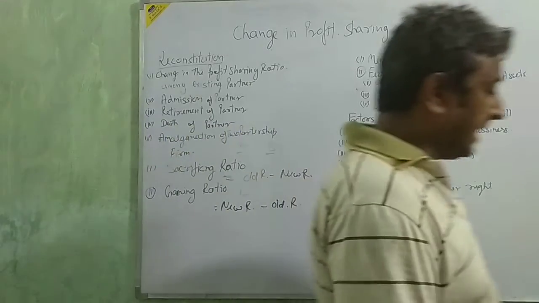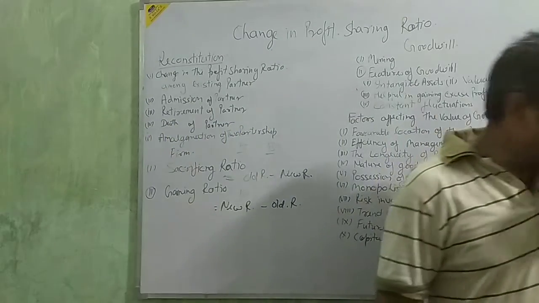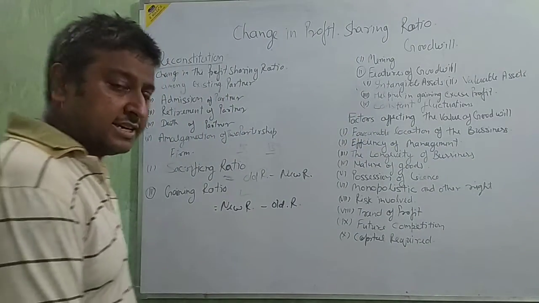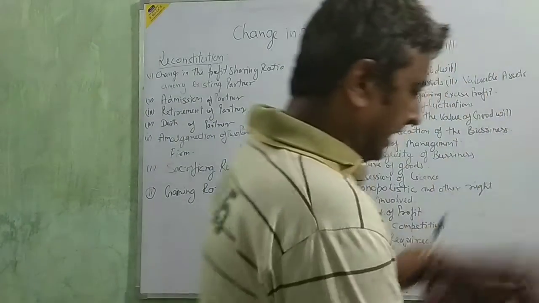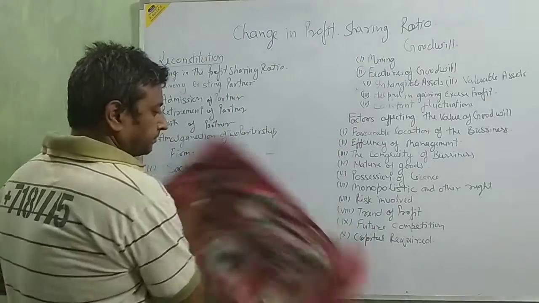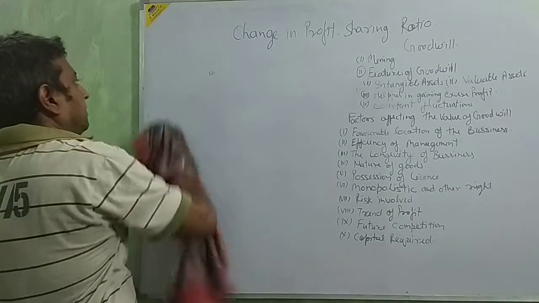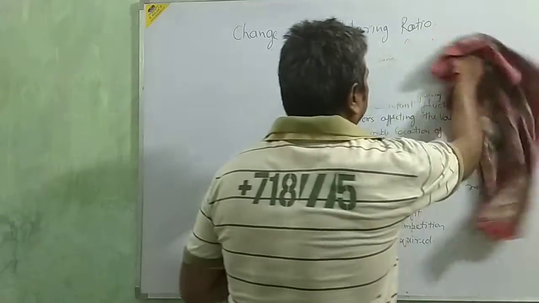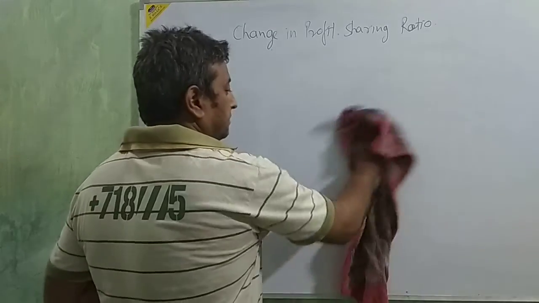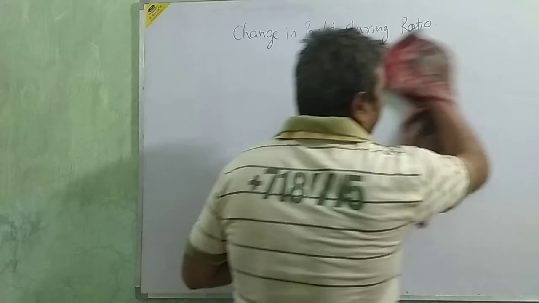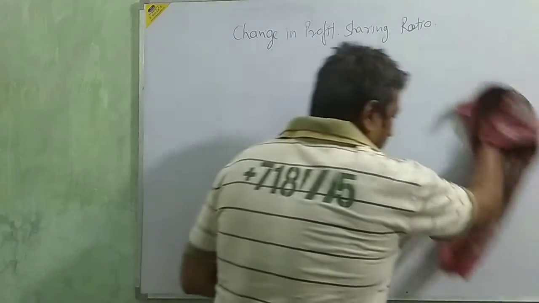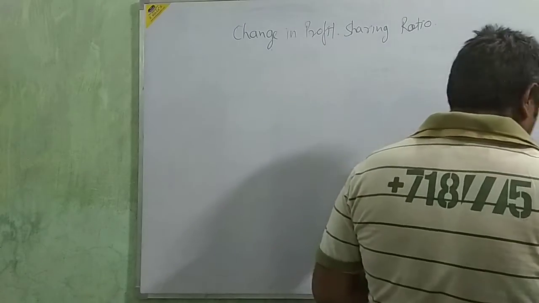Now I am going to take the sacrificing and gaining ratio. How to calculate this sacrificing and gaining ratio? In this same video, just see some numerical portion of sacrificing and gaining ratio. Then we are going to finish this video, and in the next video we are going for the calculation of goodwill, how to calculate the value of goodwill by the different methods.